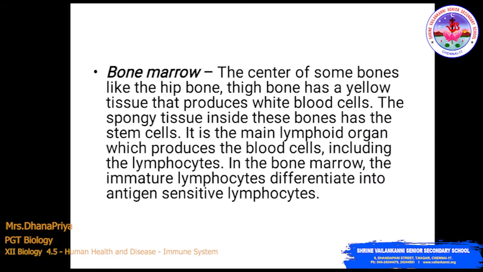Bone marrow. The center of some bones, like the hip bone and thigh bone, has a yellow tissue that produces white blood cells and red blood cells. The spongy tissue inside these bones has the stem cells. It is the main lymphoid organ which produces blood cells, including the lymphocytes. In the bone marrow, the immature lymphocytes differentiate into antigen sensitive lymphocytes.